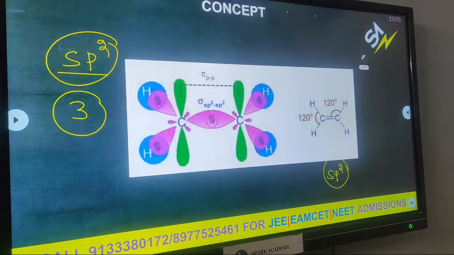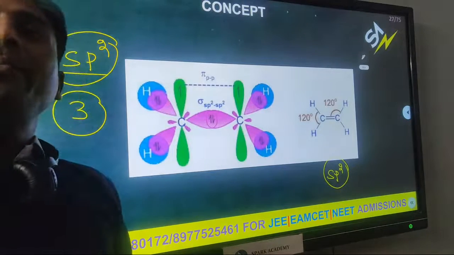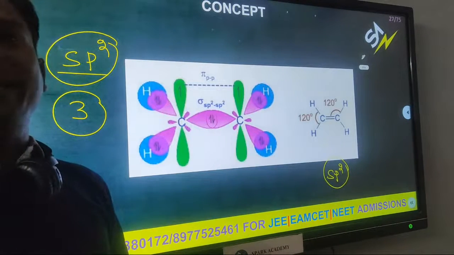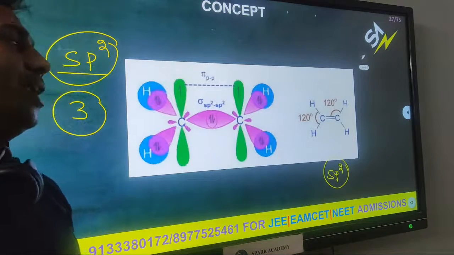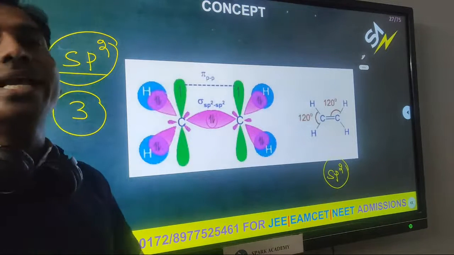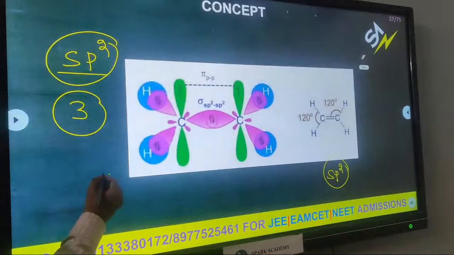What about its bond angle? 120 degrees. Now we discuss one EAMCET question: what is the ratio of hybrid orbitals to pure orbitals? Now see the structure. How many carbons are there? Two.